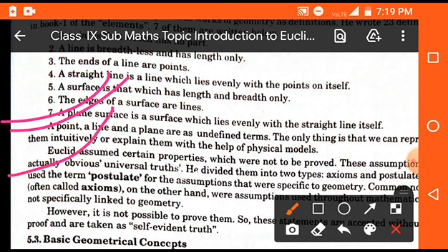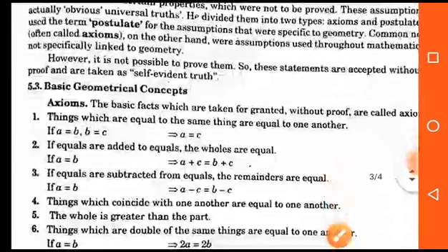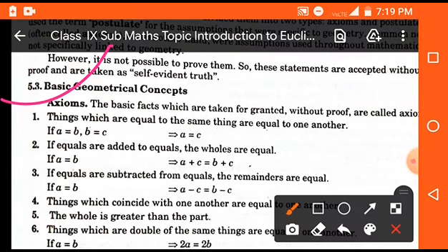And these points are also known as postulates or axioms, which are given by Euclid. Clear? Now students, we discuss some basic geometrical concepts. First, what is an axiom? Axioms are the basic facts which are taken for granted without proof. That means there are some theoretical concepts which are true and there is no need of proving them.